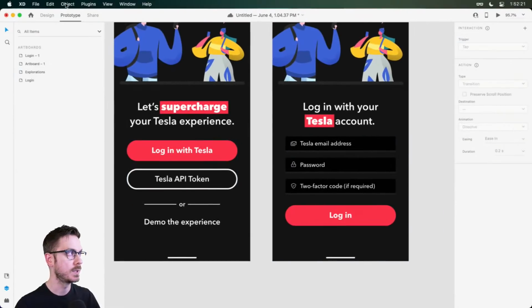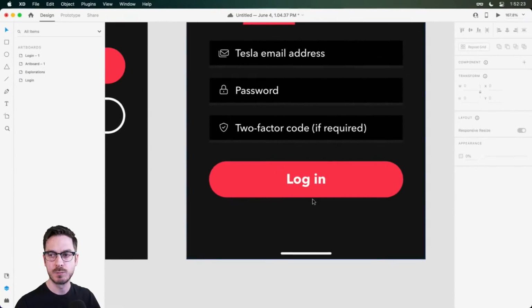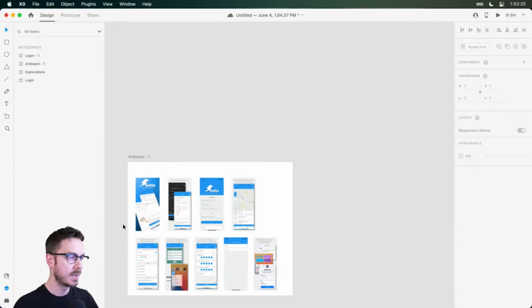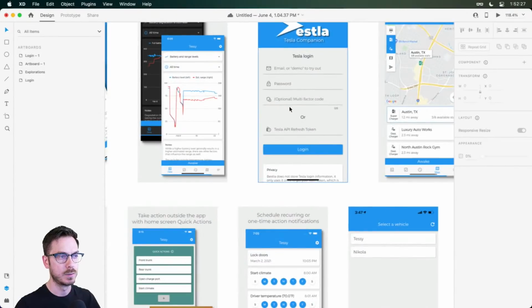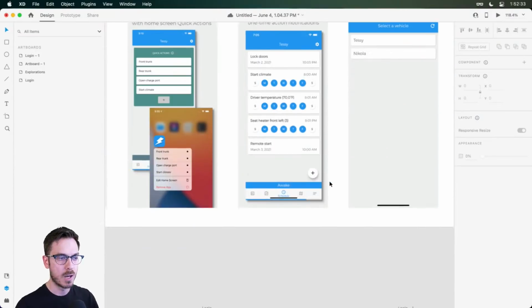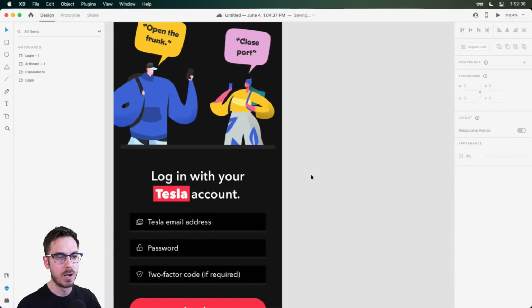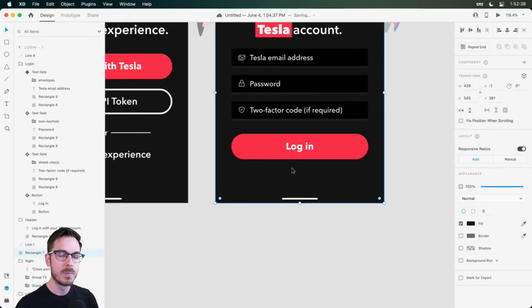Now, the last thing I want to add before we wrap things up is right down here at the bottom. If you take a look at their application on this login screen, down here, I didn't take a screenshot of it, but there's this massive privacy policy, which is probably a lot of it is required by law and that sort of thing. I want some of that to be right here under the login button.